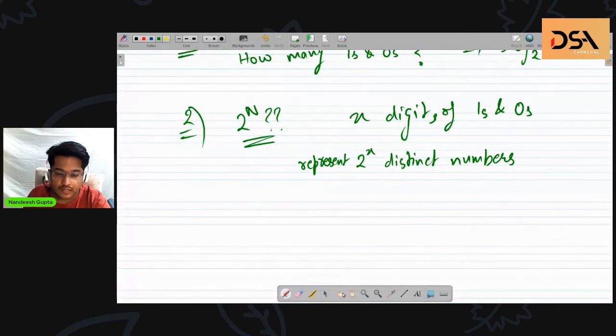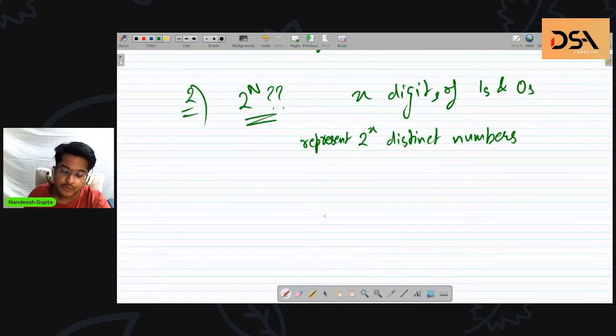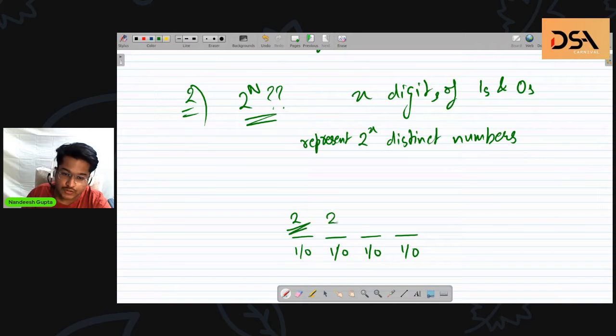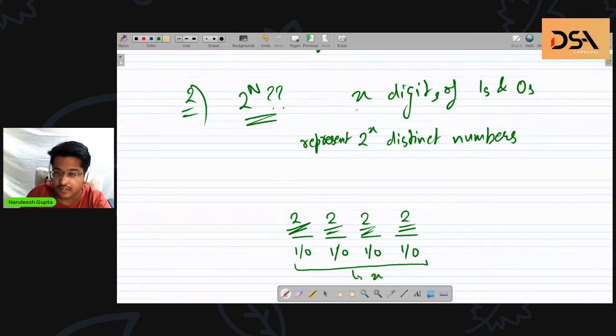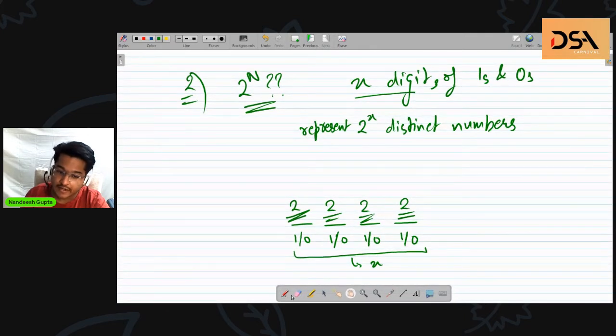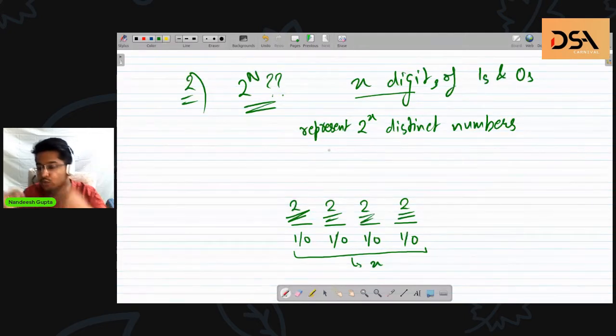Let me try to give you an intuition behind it. Suppose I have 4 place values, each can have either a 1 or a 0. So for each of these, I have two choices: two choices here, two choices here, two choices here, and two choices here. The number of these places is x, as I defined. These choices are independent of each other, because I am trying to generate any possible number.